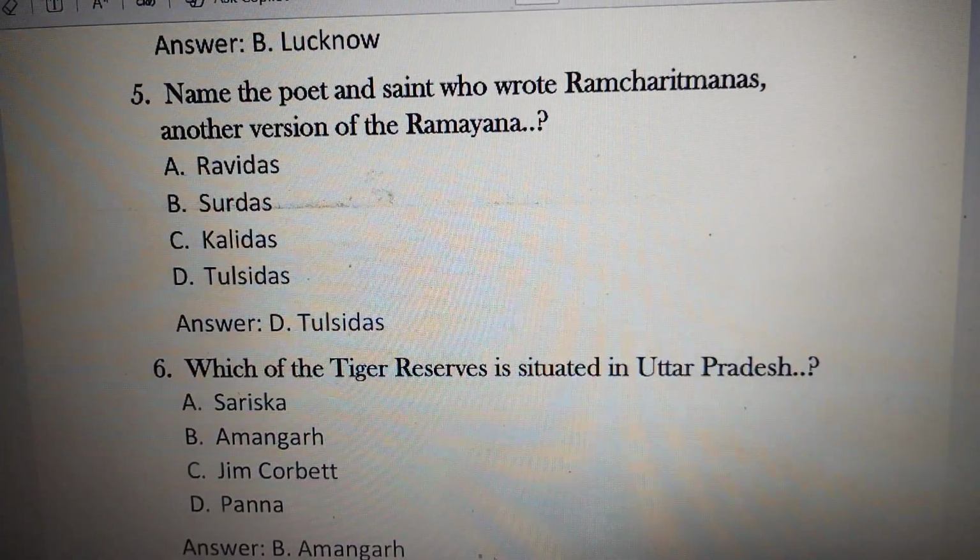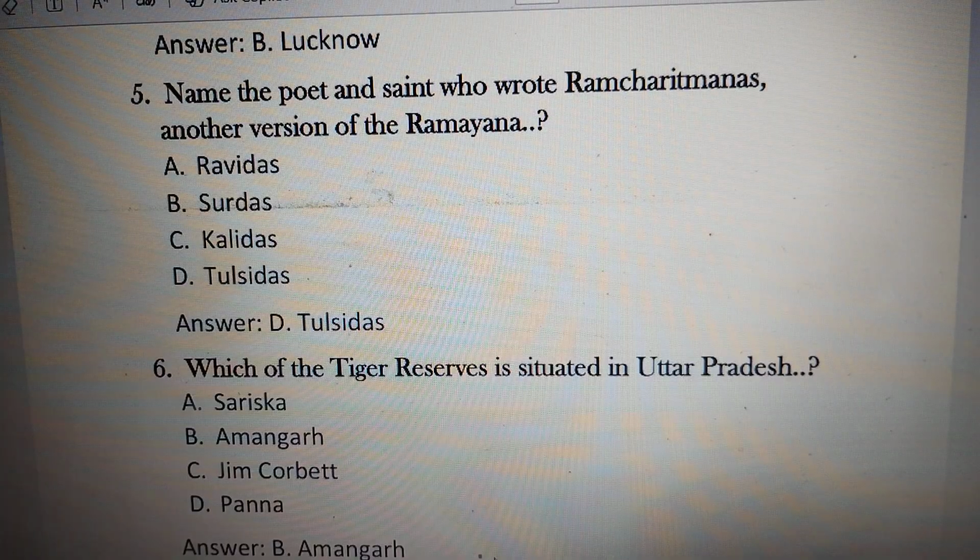Look at the next question. Name the poet and the saint who wrote Ramcharitmanas, another version of the Ramayana. Options are option A Ravidas, option B Surdas, option C Kalidas, option D Tulsidas. The right answer is option D Tulsidas. Tulsidas wrote Ramcharitmanas in the Awadhi language.